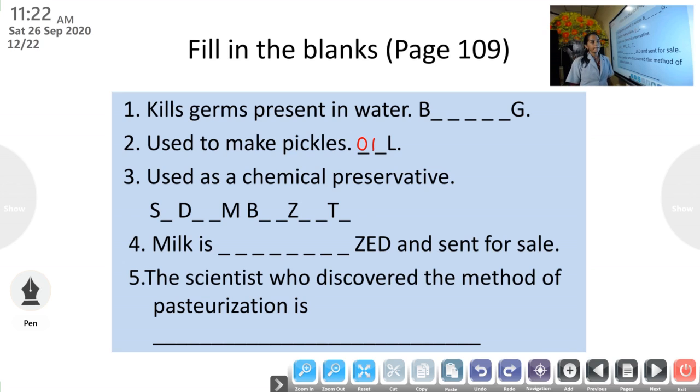Answer is sodium benzoate. A chemical preservative. And the other questions we have discussed in the last class. So, oil is used to make pickles and sodium benzoate is used as a chemical preservative.